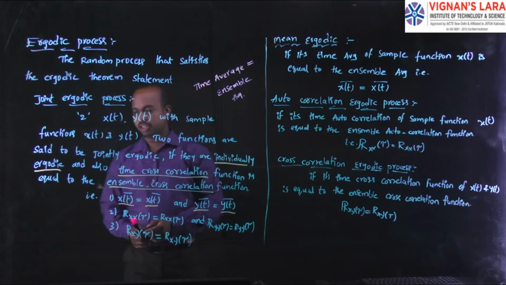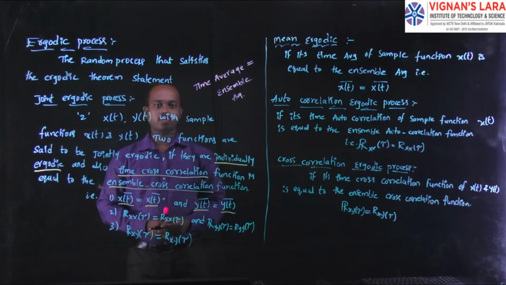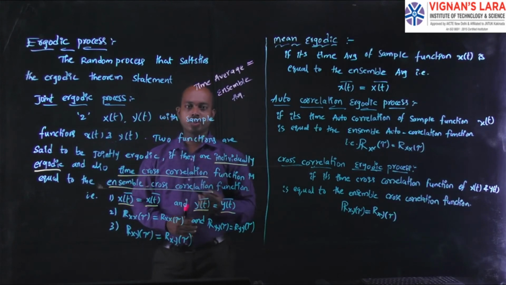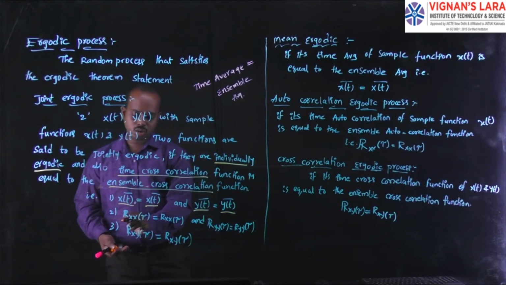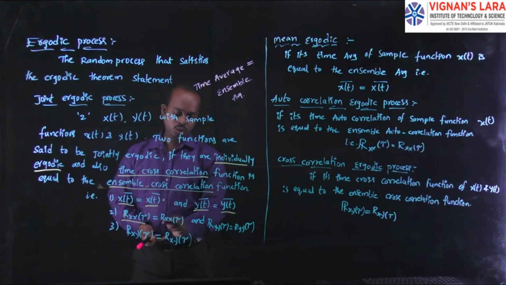And the second point is: individually ergodic, we are checking their self autocorrelation function. The self function is Rx of tau. Here, again, the notation is the time function. The time autocorrelation function is equivalent to the normal autocorrelation function.